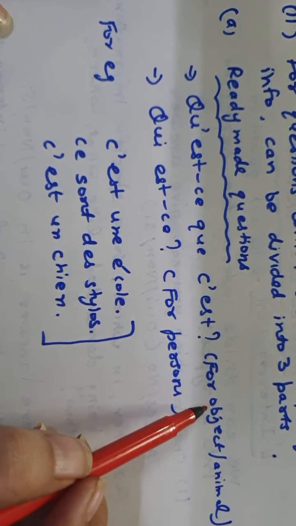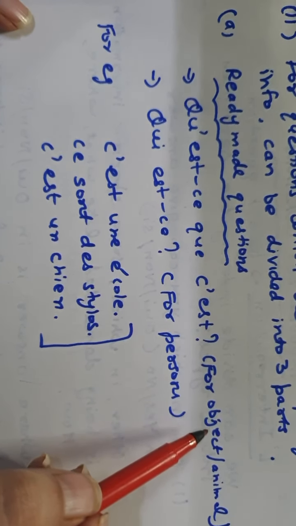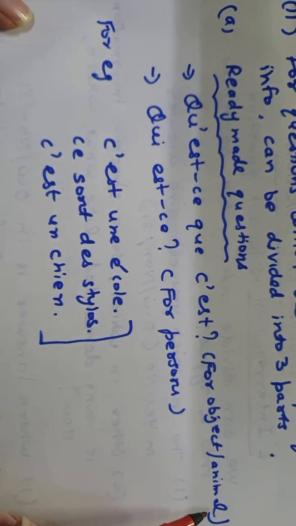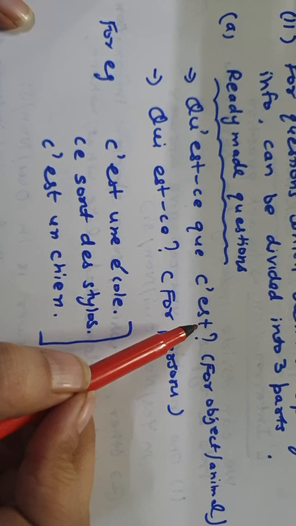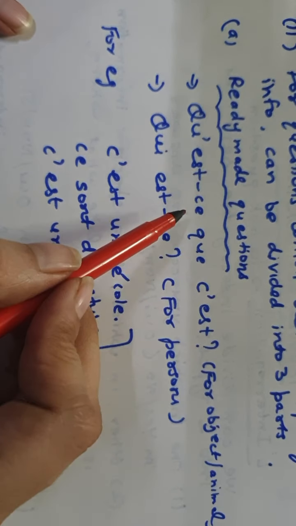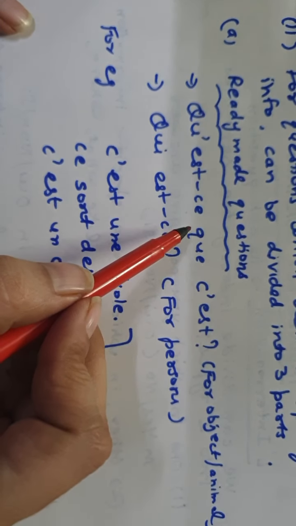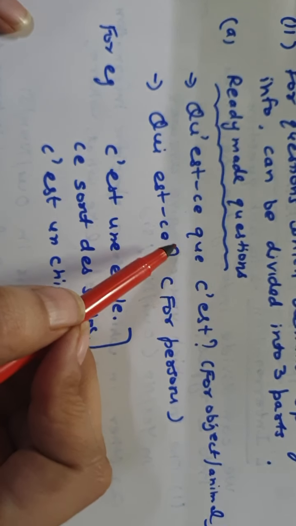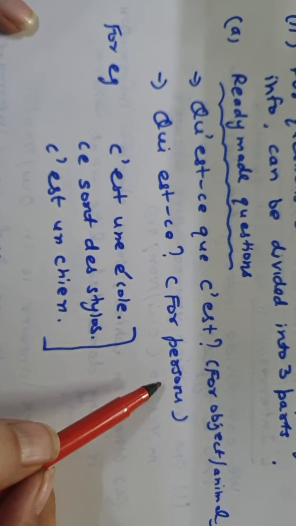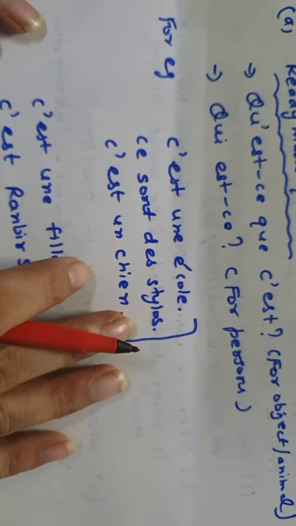Qu'est-ce que c'est, as you know, is used to find out about an object or an animal in French. Qu'est-ce que c'est means what is this or what are these. Children, you have to keep in mind that both these questions are used for singular and for plural nouns also. Okay, and qui est is used for a person. Let us see the example.